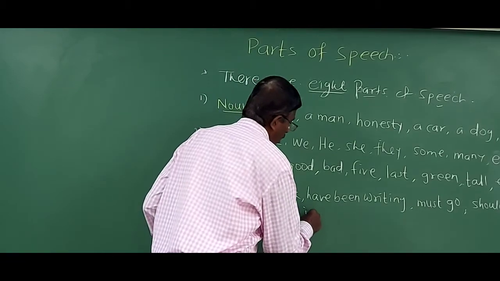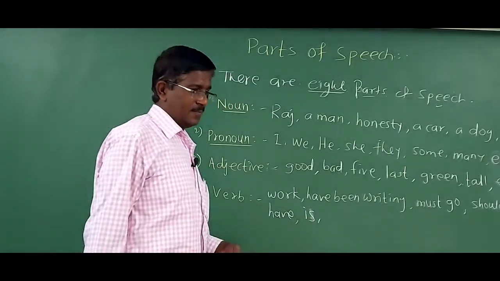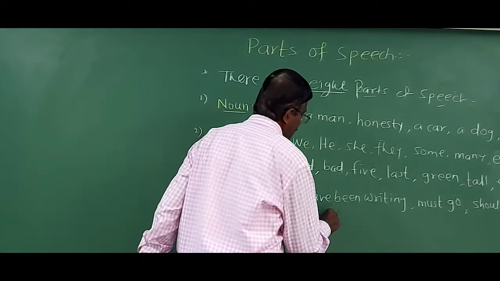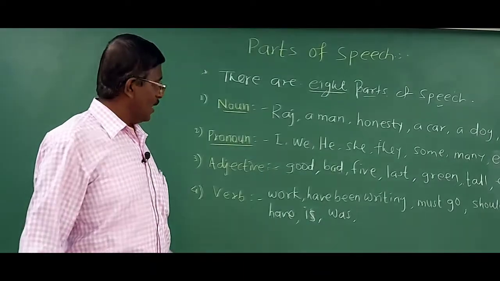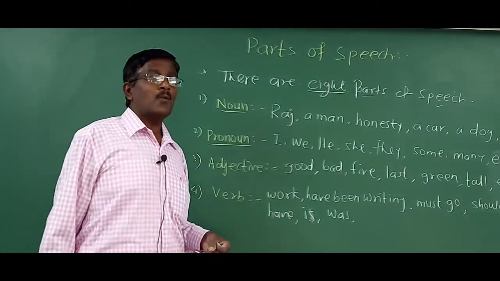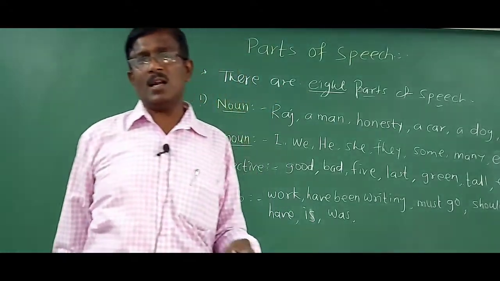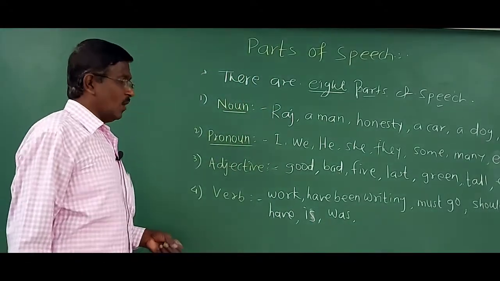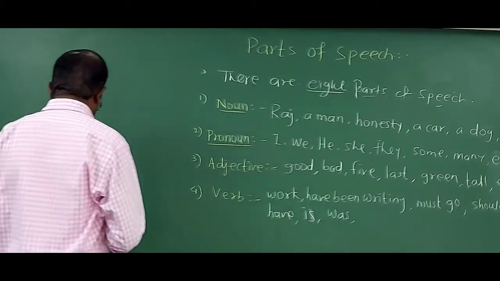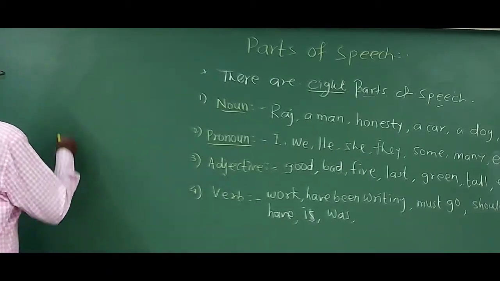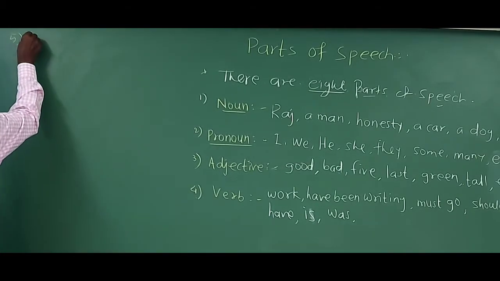She is small, she is younger, it is state. He was mad, was is also not any action. But when I say he was learning, was is called a verb, was and learning. After this, we'll study number 5th, that is adverb.